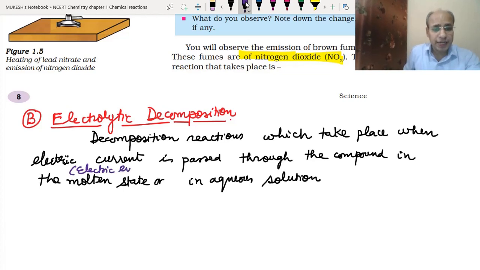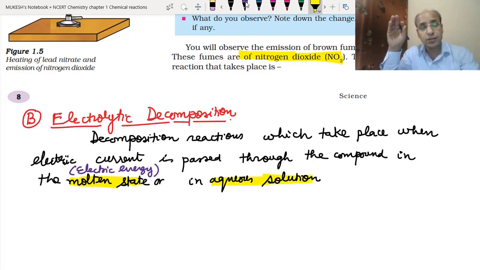Electric current means the electric energy we are passing in the form of electricity through the compound in the molten state. This is very much important. We can pass electricity only either in the molten state or in the aqueous solution in case of chemical compounds. If the chemical compounds are in the solid state, then we cannot pass the electricity. So they have to be either in the molten state or in the aqueous solution. Then electricity will flow and it will decompose.